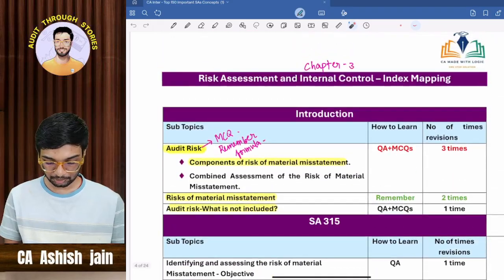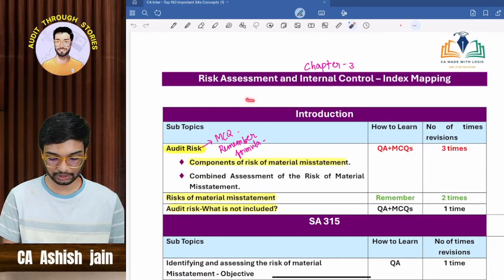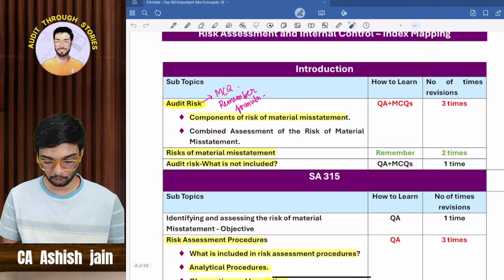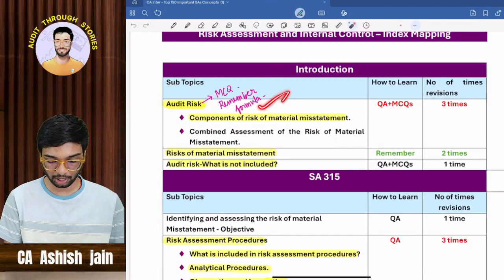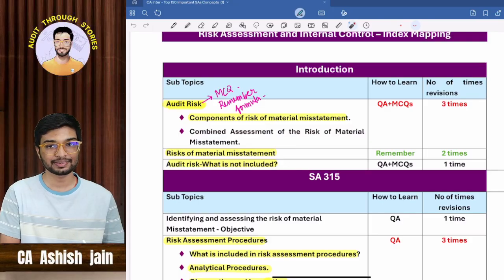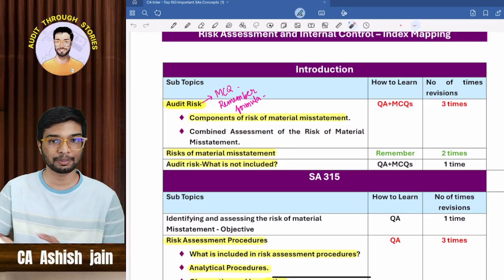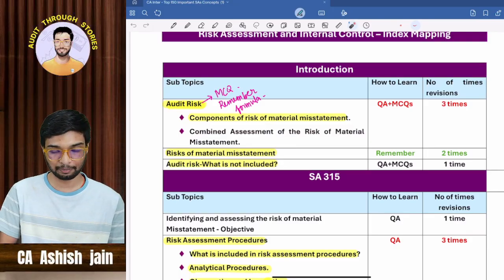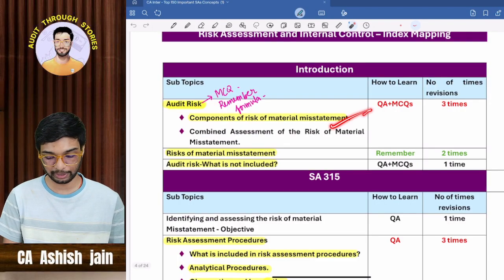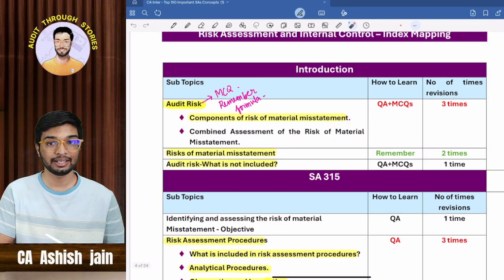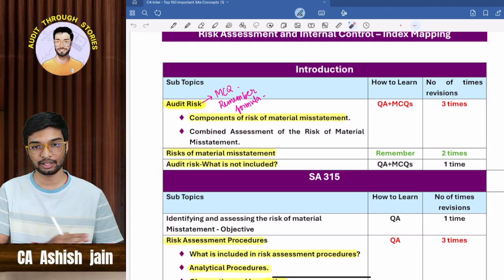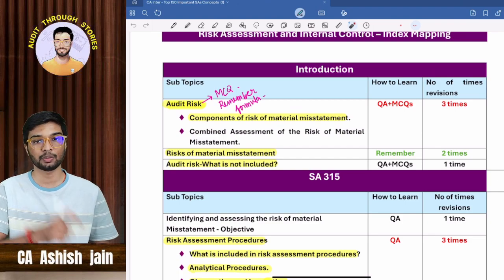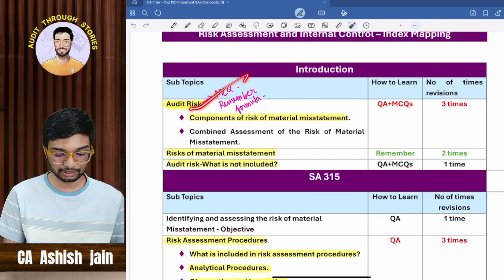Then comes chapter number 3, which is nothing but risk assessment and internal control. Here, the concept of audit risk is very important. Remember the formula: audit risk is nothing but inherent risk plus control risk plus detection risk. Risk of material misstatement, you know well, is inherent risk plus control risk combined. If you combine risk of material misstatement with detection risk, you will get the audit risk.